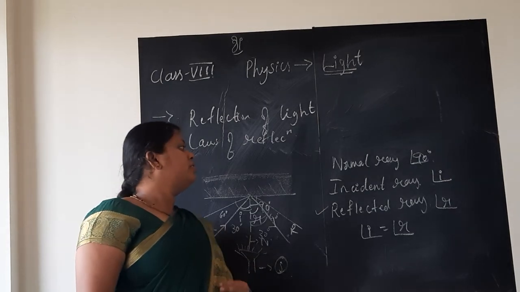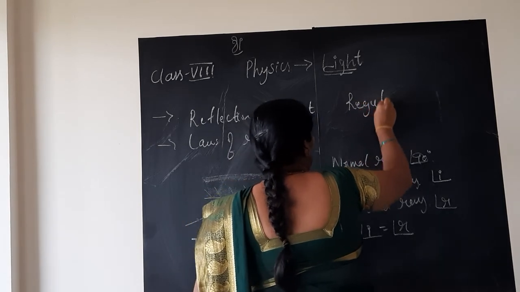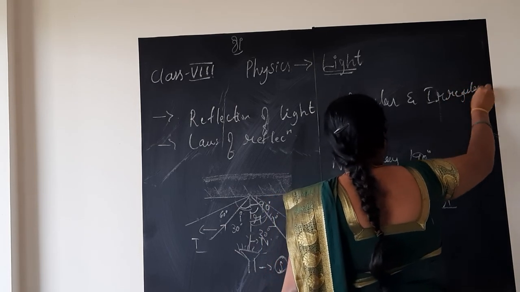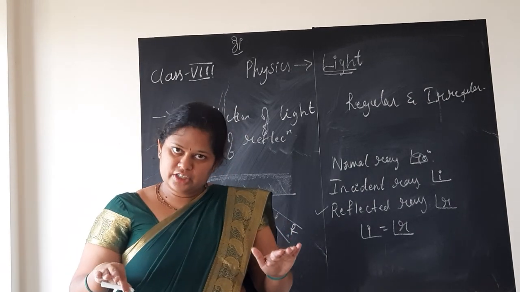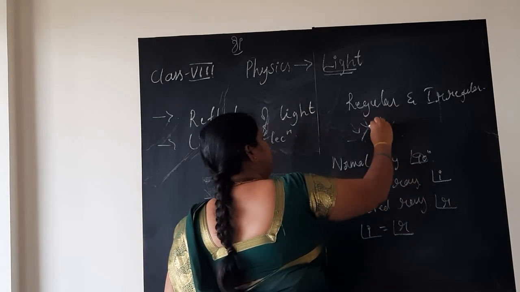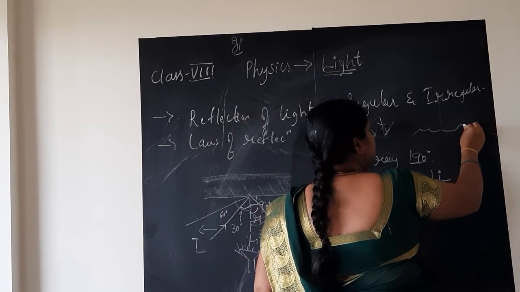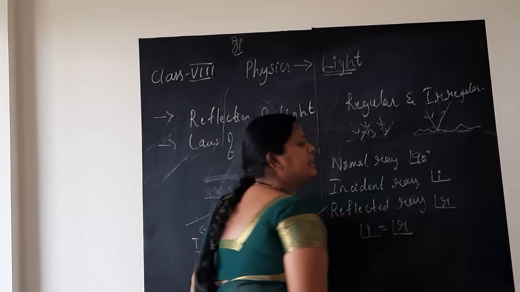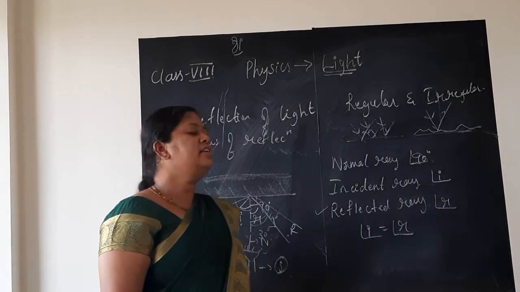And we also studied the types of reflection. If you remember, regular and irregular reflection. If the reflected rays are parallel and the reflecting surface is smooth, then what we see is regular reflection, like this, children. Incident ray, reflected ray. The reflected rays are parallel to the incident ray. But in case of irregular reflection, the rays will not be parallel and the reflecting surface will not be smooth. That is the main difference. So all this we discussed in the last class, children.